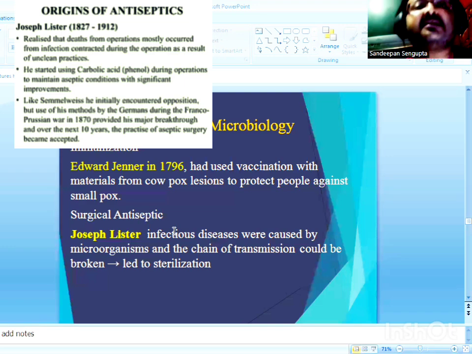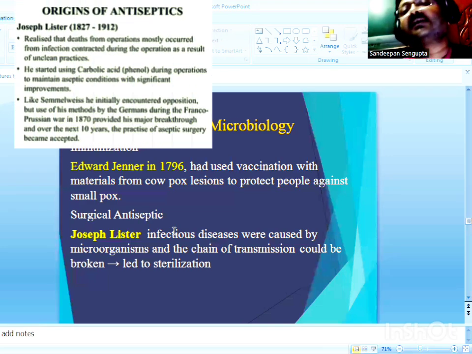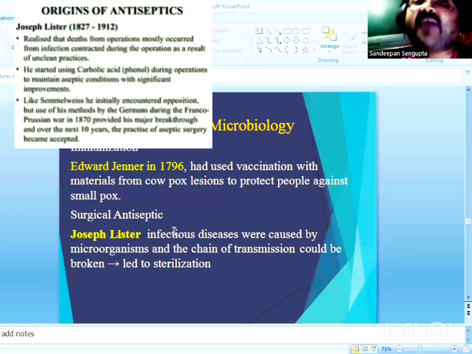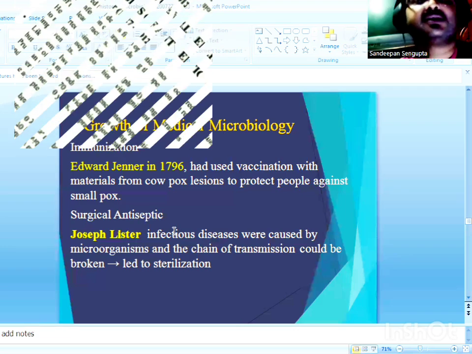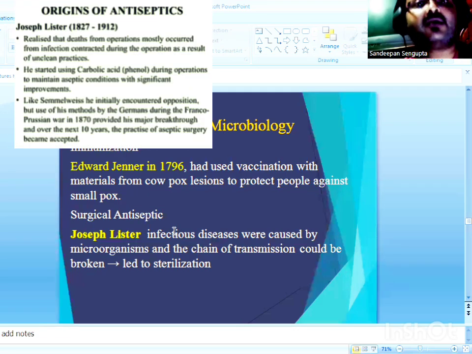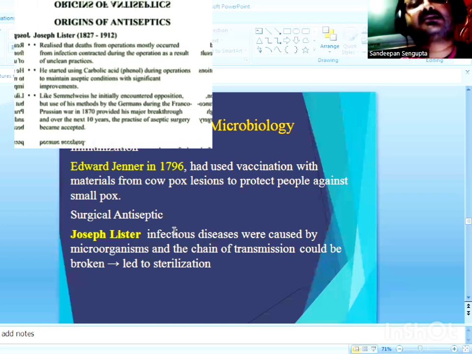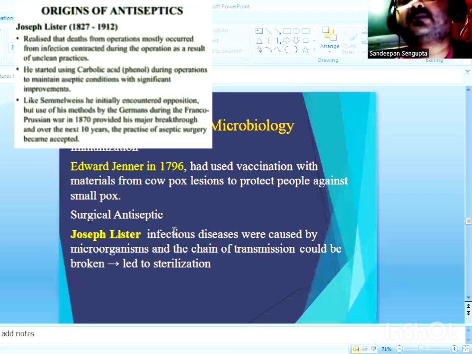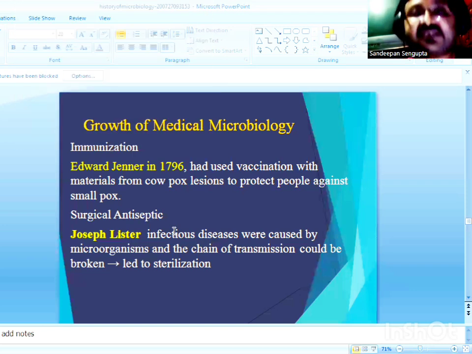Because of his immense contributions, he is considered the father of antiseptic surgery. Yes, Lord Joseph Lister, who introduced the concept of sterilization and the use of physical and chemical agents to make objects free of microbes, is considered the father of antiseptic surgery.